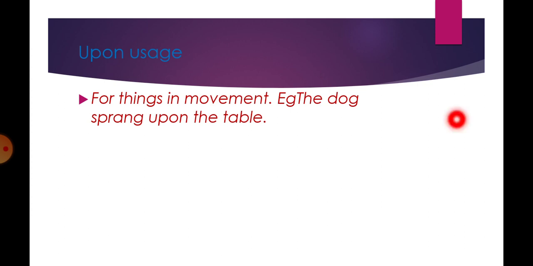And last but not the least, we talk about upon, for things in movement, for something that is moving. The example is, the dog sprang upon the table. That means it sprang over the table.